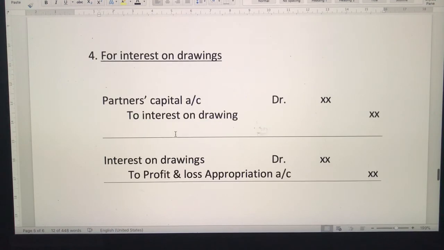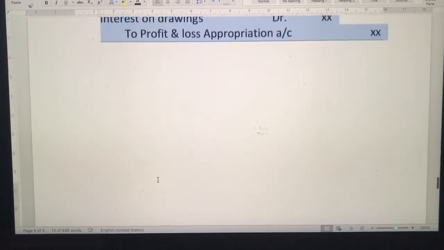Okay, this is the entry for interest on drawing. You know how to do the entry for interest on drawing. It is opposite to interest on capital. So it will be partners capital account, that means A's capital account, B's capital account, C's capital account to interest on drawings, and then this will be transferred to profit and loss appropriation account. It goes to the credit of profit and loss appropriation account. So it will be interest on drawing to profit and loss appropriation account.